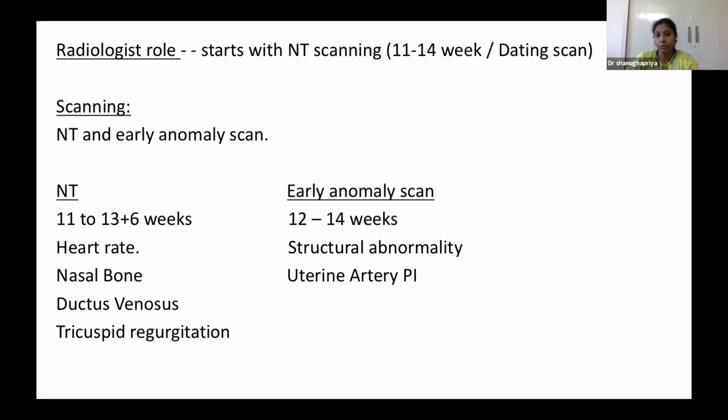So it's always better to do the early anomaly scan between 12 to 14 weeks, where we can pick up structural abnormalities. Along with that, we also do uterine artery PI. By doing uterine artery Doppler, we can detect preeclampsia, as it's a marker of preeclampsia.